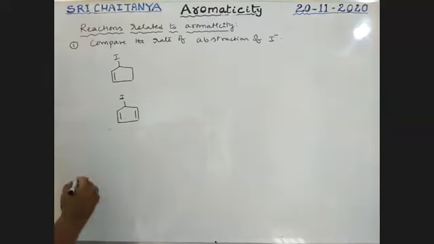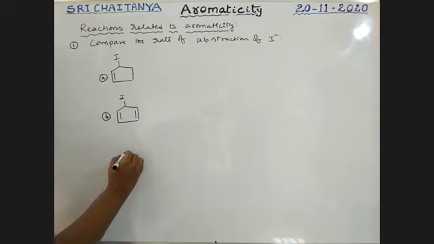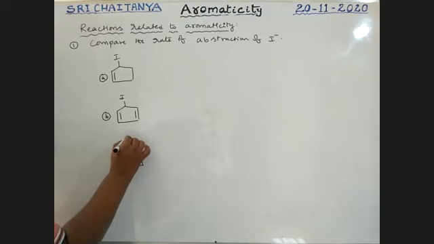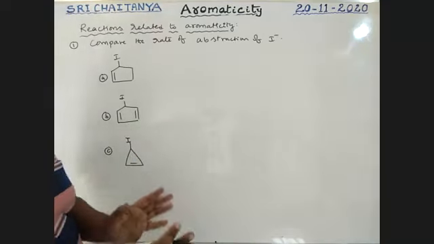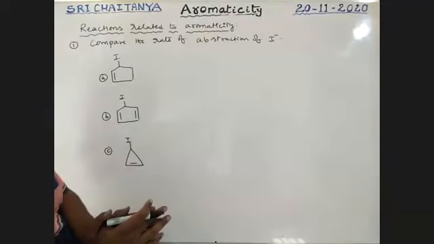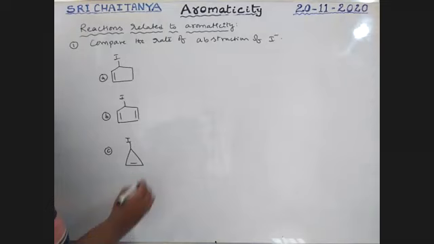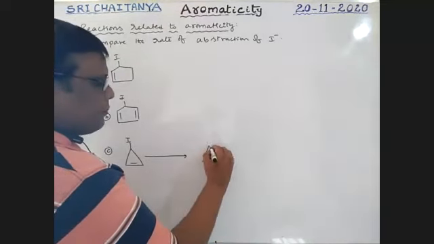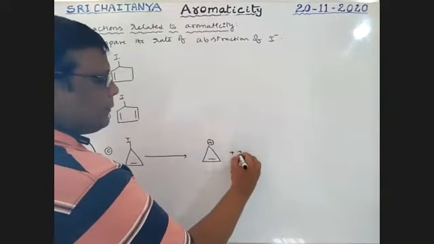This is one more compound. Let us take A, B, and C. From where is I minus quickly coming out? For example, if it loses its I minus ion, it becomes a positively charged ion and I minus ion.